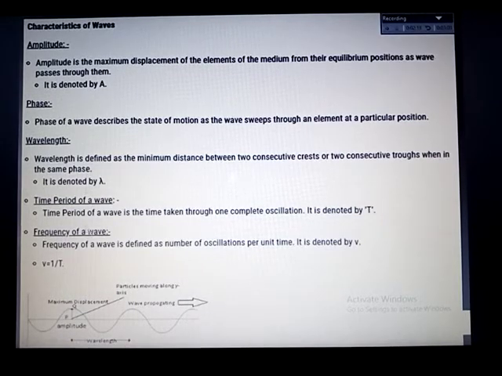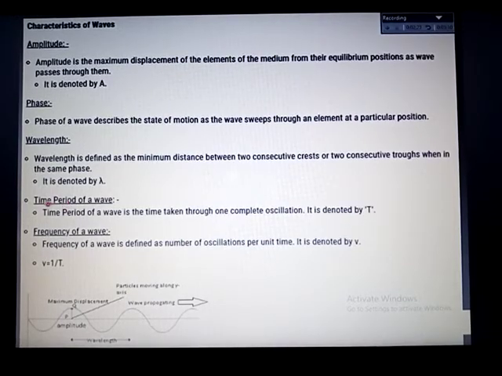Next thing is the time period of the wave. Time period is the time taken for the wave to complete one oscillation. That means it starts from here, goes down and goes up, and comes back to its original position. That is one complete wave. The duration it takes is considered the time period. It is denoted by the capital letter T. Wavelength we always denote by lambda.